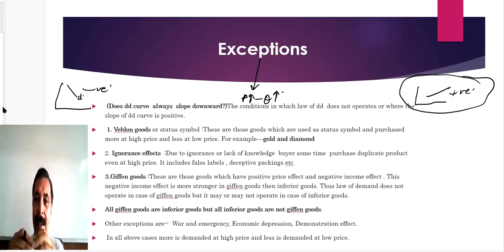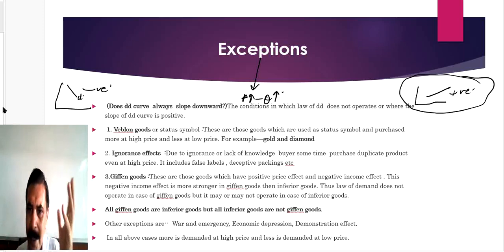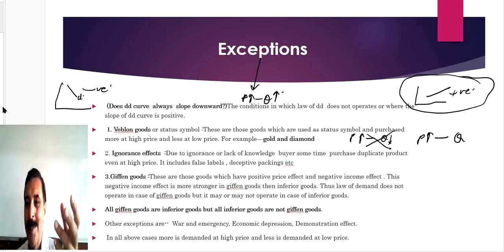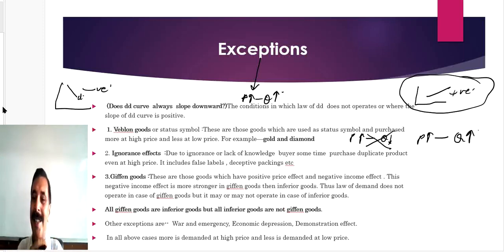These items are related with status. In general, people think that as the price of gold or diamond rises, fewer people will purchase it. No. With the rise in price of gold and diamond, more people purchase it to show their status in the society.